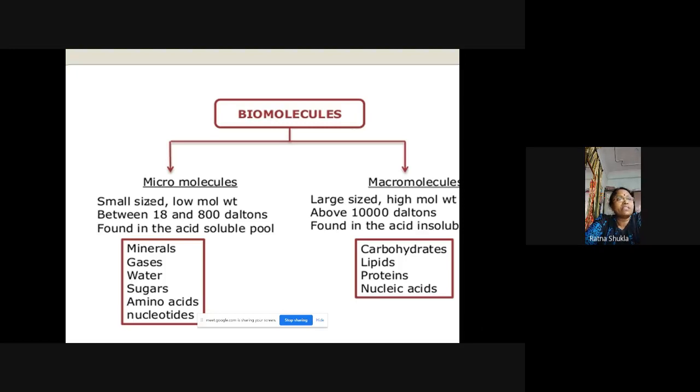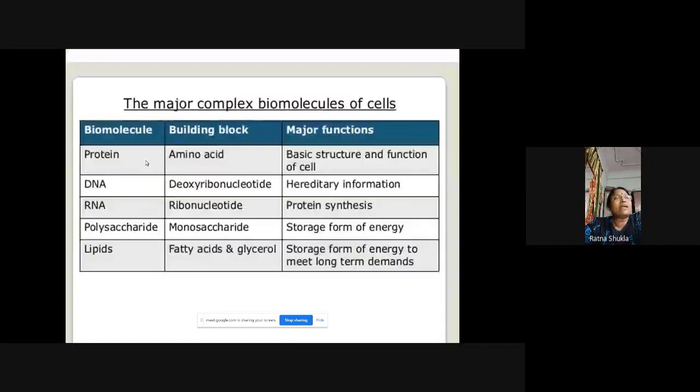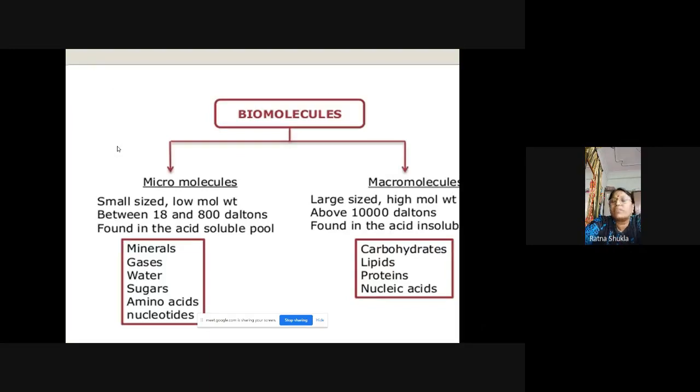So as the name suggests, it is a small sized biomolecule having a low molecular weight between 18 to 800 Dalton. And they are generally found in the acid soluble pool. Okay. So small size biomolecules contain the minerals, mineral salts, gases, water, sugar, amino acids, and nucleotides.